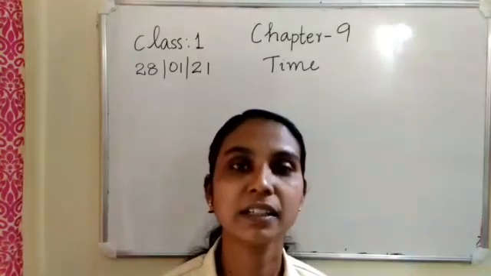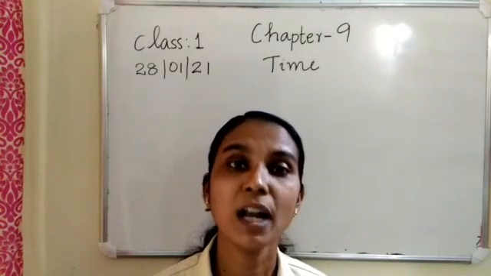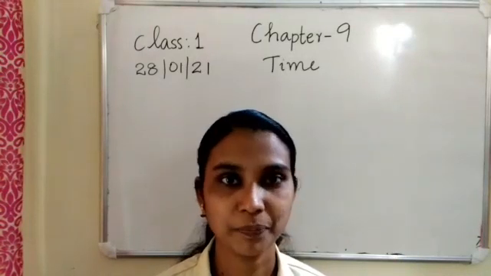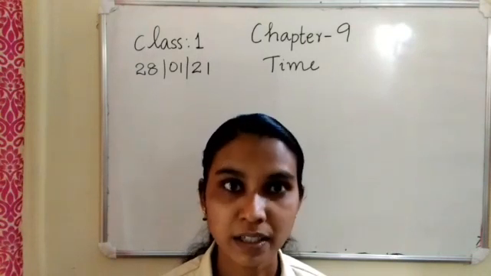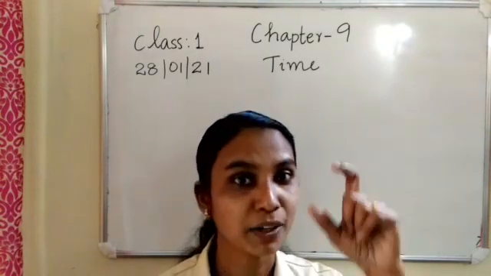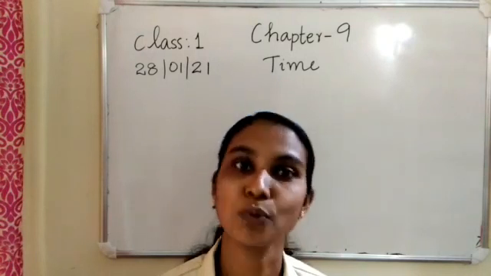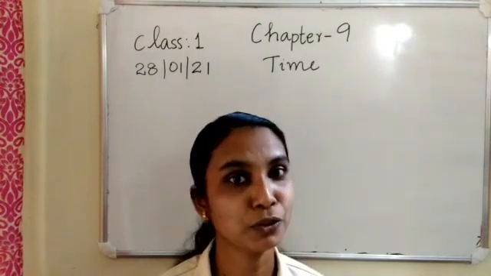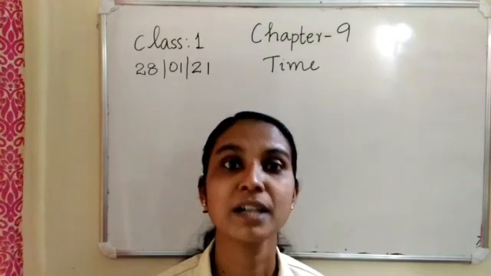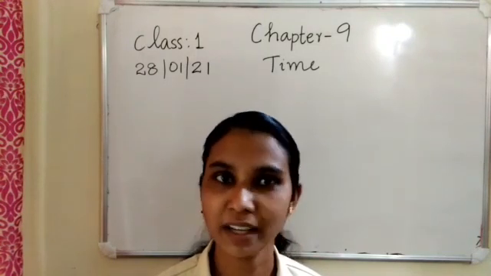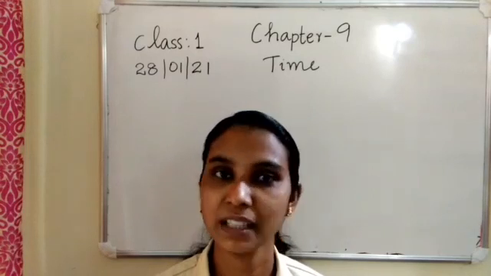How many months are there? There are 12 months in a year. The year is divided into 12 months. These 12 months we again divide into weeks. Each week has 7 days. Okay. There are 7 days in a week.